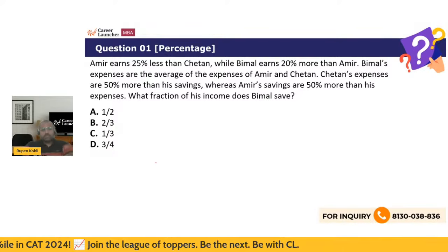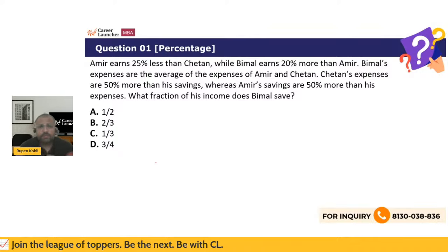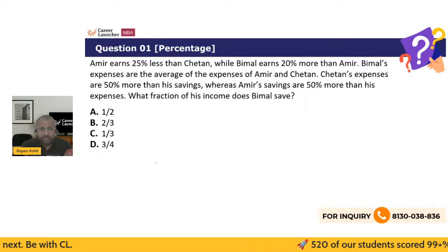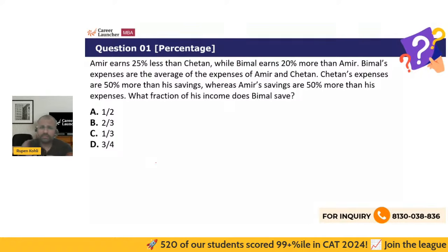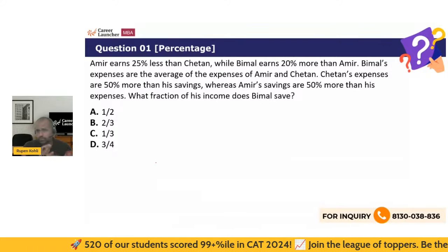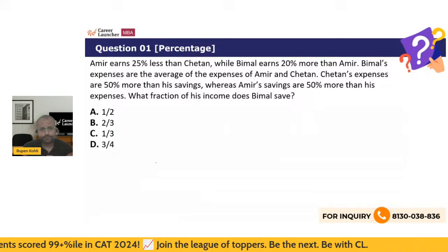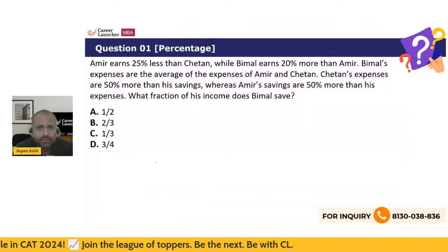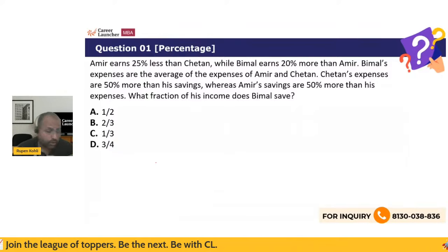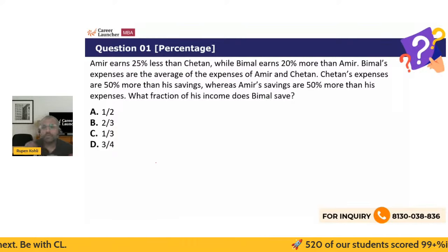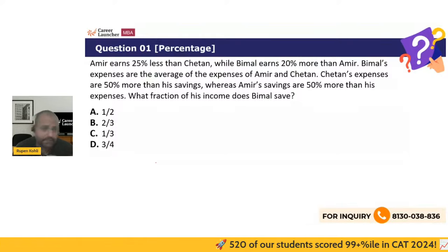So Amir earns 25% less than Chetan, while Bimal earns 20% more than Amir. Bimal's expenses are the average of that of Amir and Chetan. So expense, income, also savings. Chetan's expenses are 50% more than his savings. The question is finally asking what fraction of his income does Bimal save. So three people and tracking their income, expense, savings, right? Whereby income is always the sum of expense and savings, right?